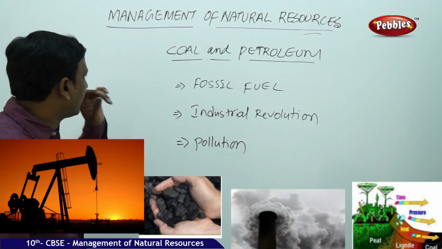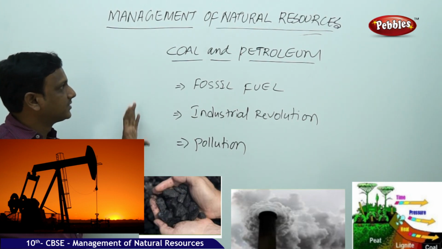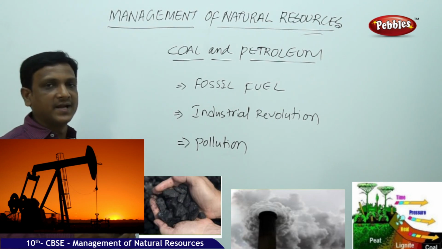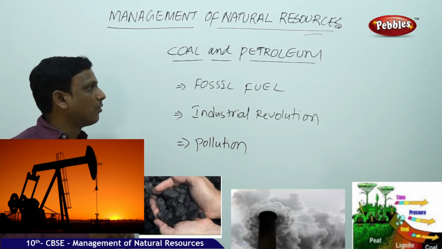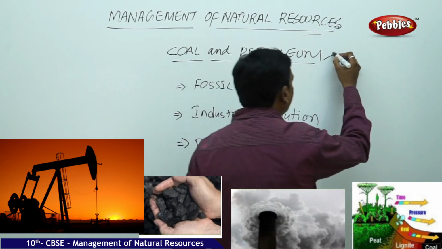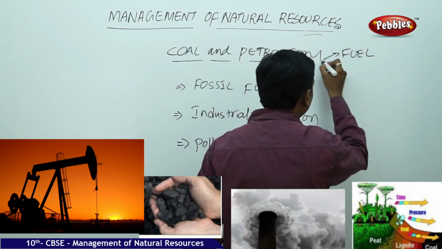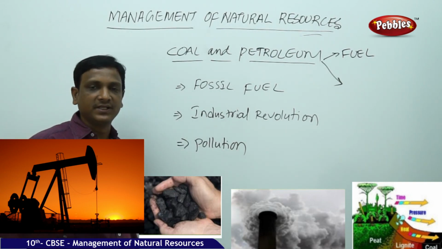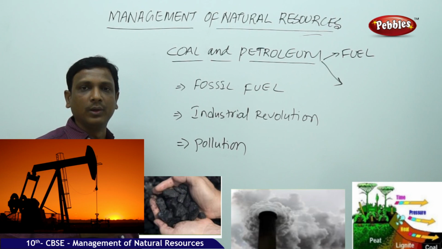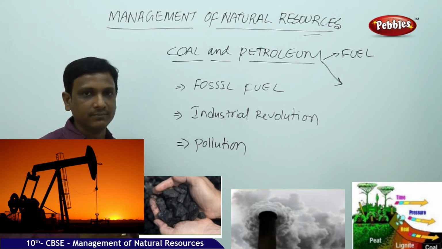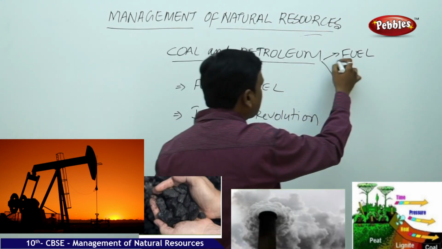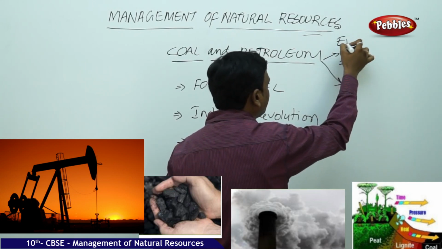Now let us look at another natural resource that we are going to discuss here, that is coal and petroleum. Coal and petroleum are an important natural resource, useful in two ways. One is as a fuel, a source of energy. They are the major source of energy for transportation. Vehicles run by petrol and diesel, which are obtained from petroleum. Coal is used to produce electricity in thermal power stations. So these are the fuels, that means sources of energy.